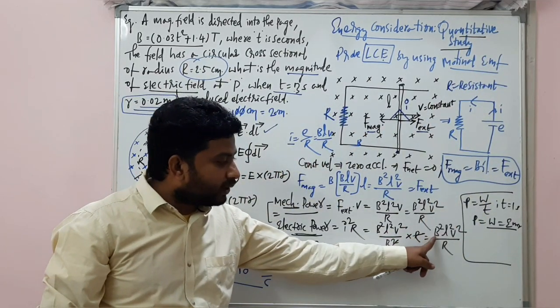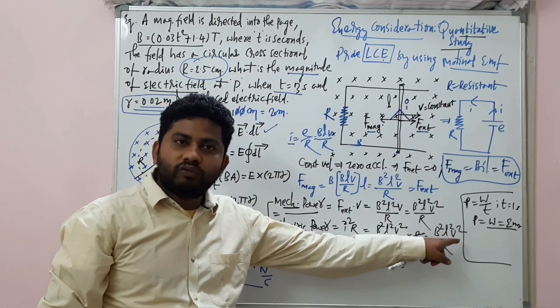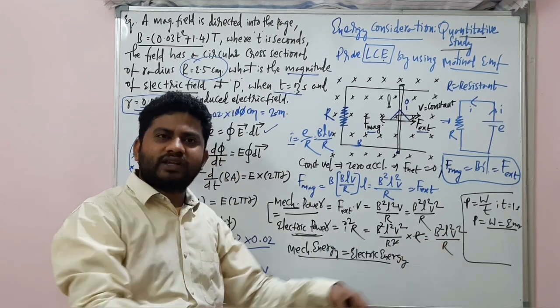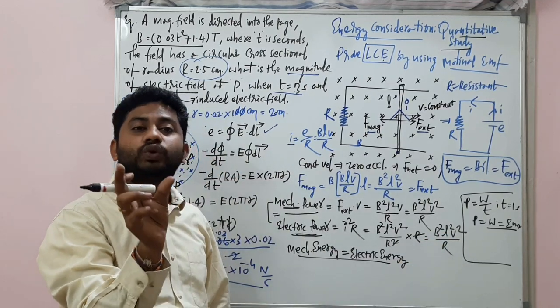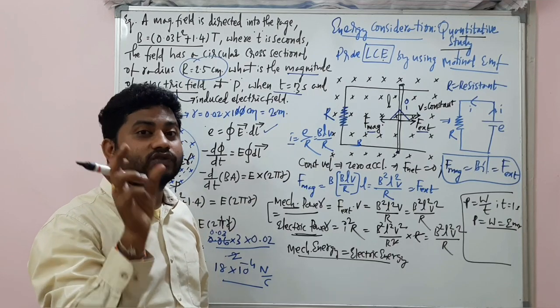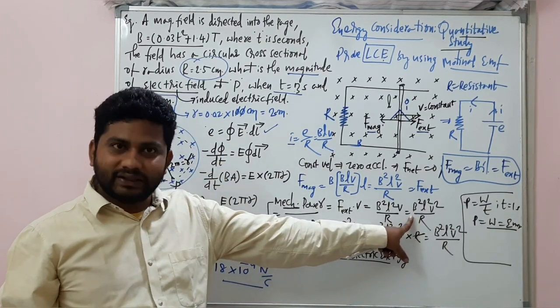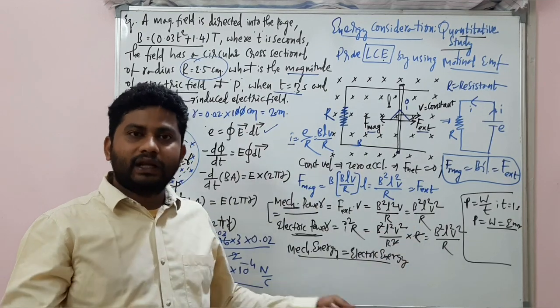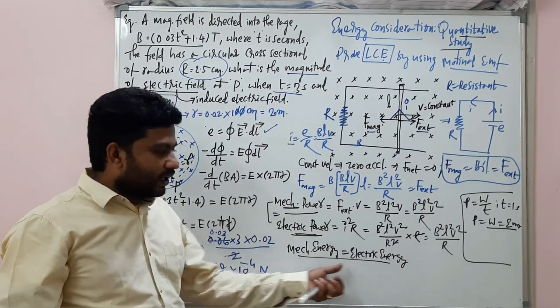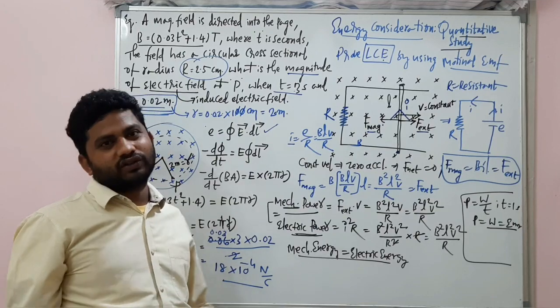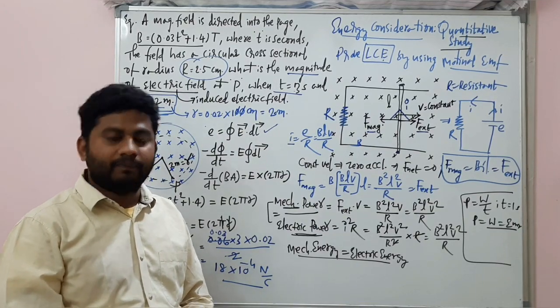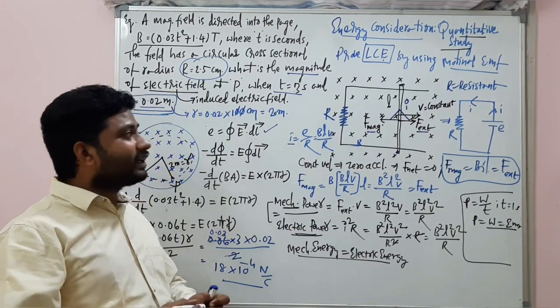If you know B, if you know L, if you know V, if you know R, just substitute the values, you get some joules. The energy is in terms of joules. So that energy will definitely be equal to this mechanical energy. Alright? Clear? So that's it. The energies are the same. There is no loss of energy here. But you may get a question now.